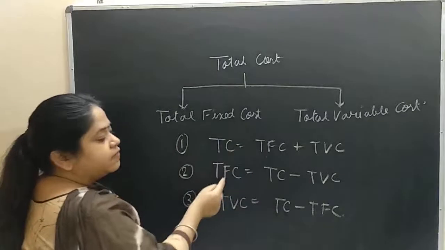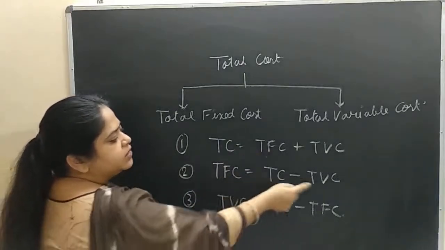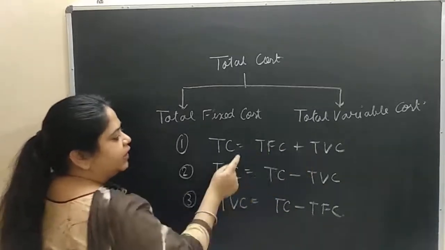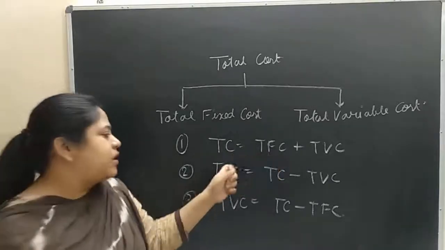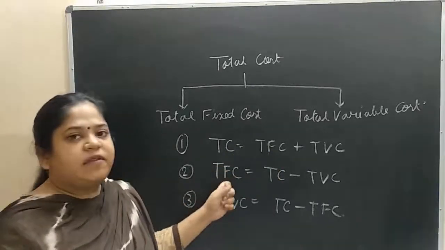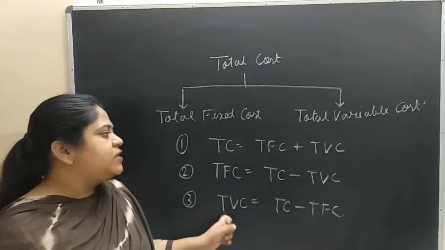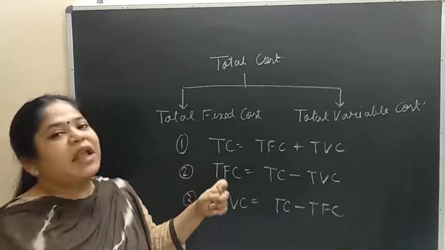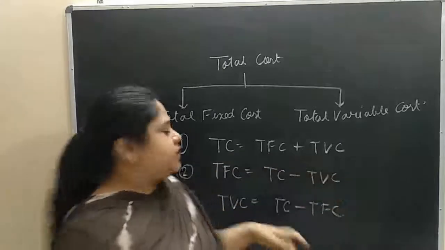We are taking TFC to this side, so TC minus TFC remains here and TVC comes here. From this formula only I am getting the second formula. TFC will become TC minus TVC, and TVC will become TC minus TFC. From the first formula I am deriving the two formulas. TC is equal to TFC plus TVC.